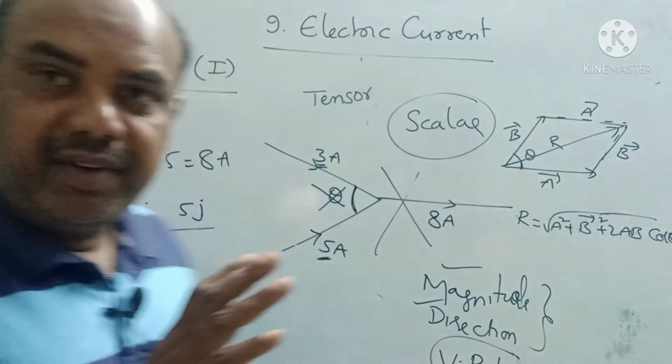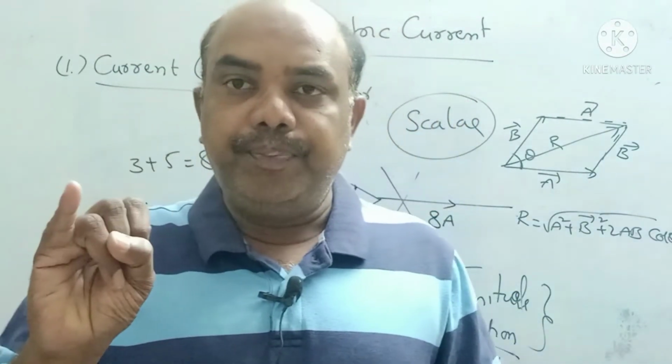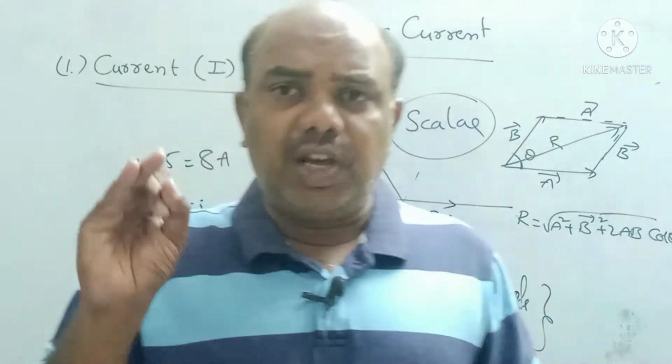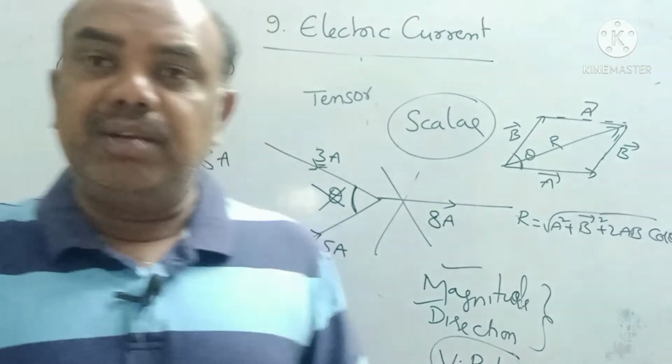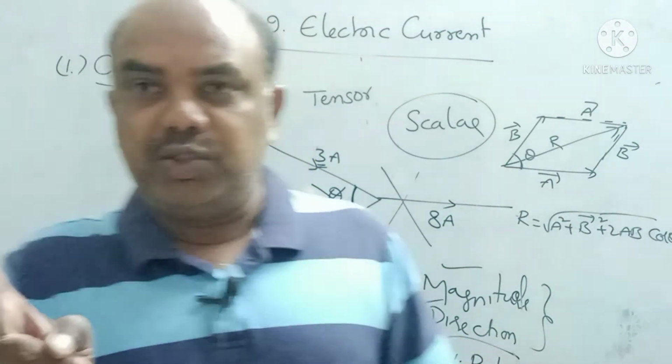Once again, a brief idea about current. Current is a physical quantity denoted by I. Current is the rate of flow of charge. Formula: charge by time, that is I equals Q by T. Q is charge. Charge is nothing but flow of electrons. Charges are of two types, positive charge and negative charge.